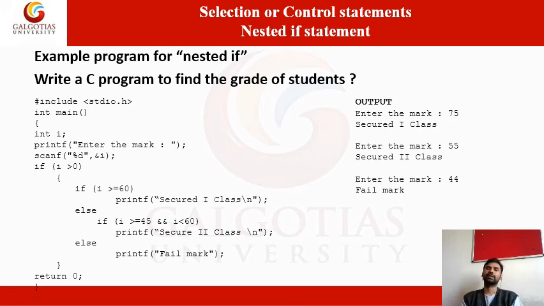So these categories I will go and input according to this. If it is 75, which is greater than 60, so first class. 55 is coming under 45 to 59, so it is second class. And 44 is less than 45, so it is a fail mark.